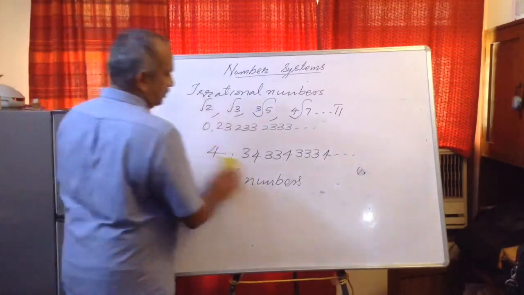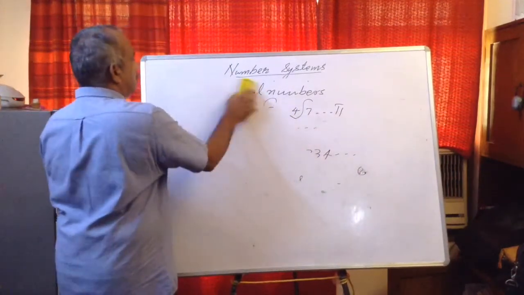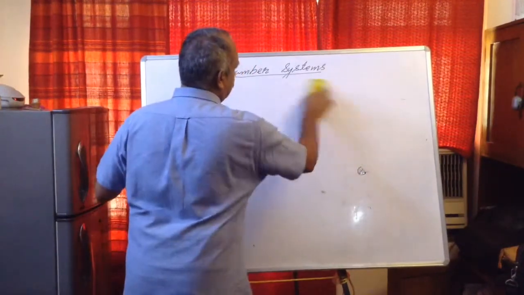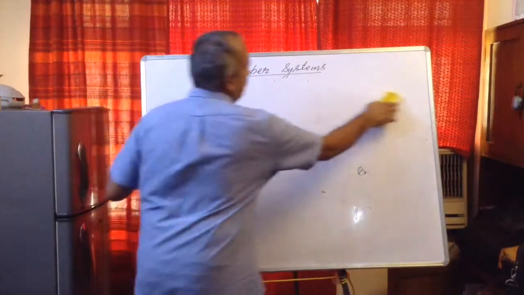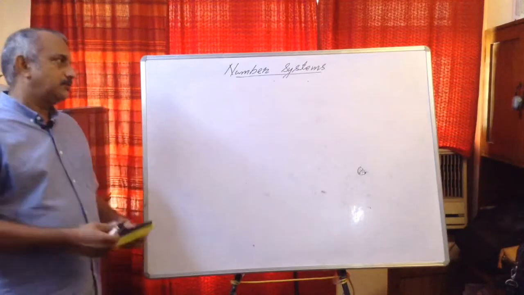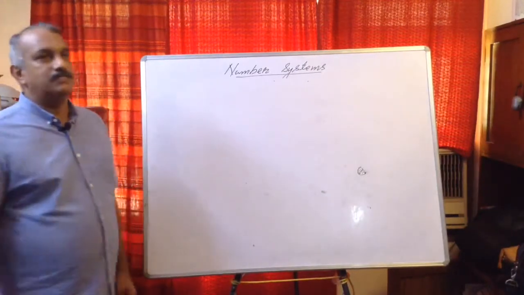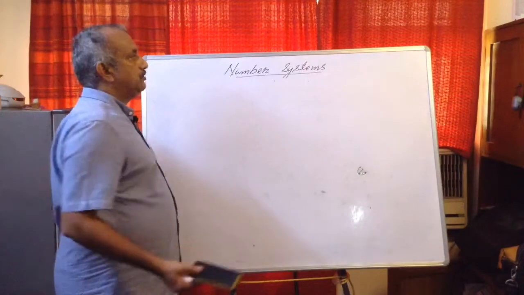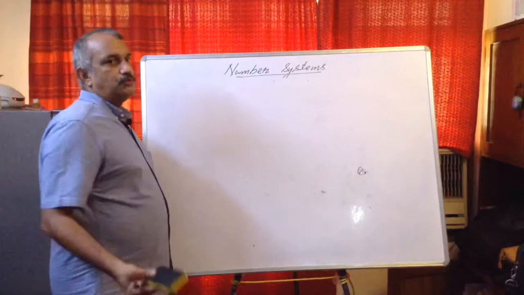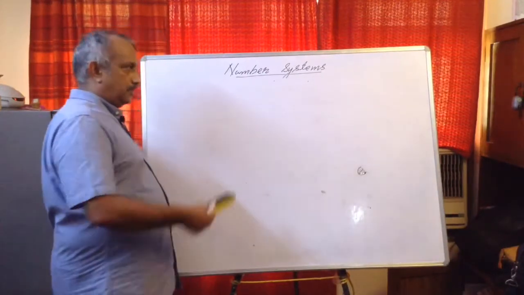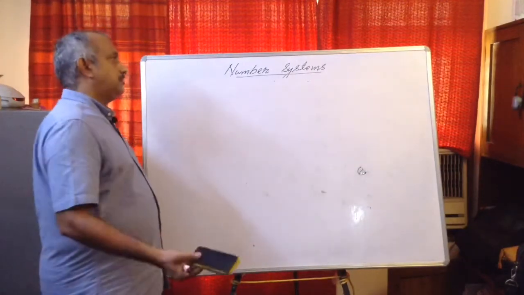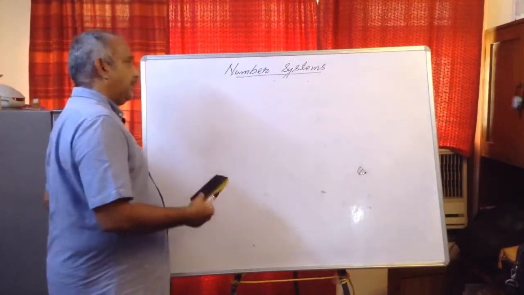Now, in this chapter, we'll revise operations on rational numbers once again. Operations like addition, subtraction, multiplication and division are not there. That you have already learned in smaller classes. But other operations we'll just revise once again. Then we'll go to irrational numbers. In the next video, we'll do irrational numbers, how to do operations on irrational numbers, etc. Maybe in the next video I'll discuss 1.1, 1.2 and 1.3. Then we'll discuss irrational numbers and their operations.